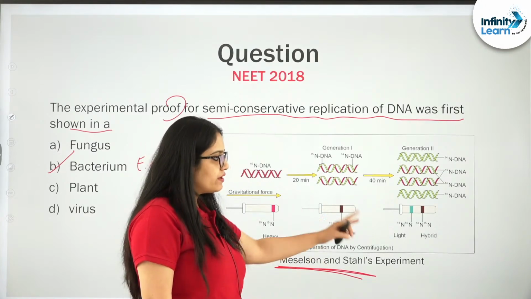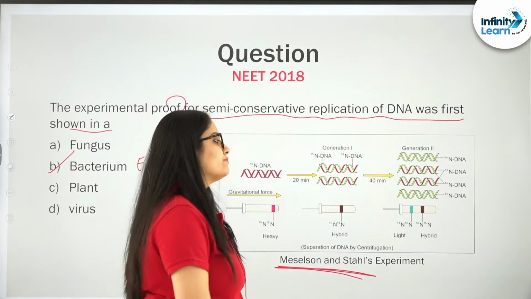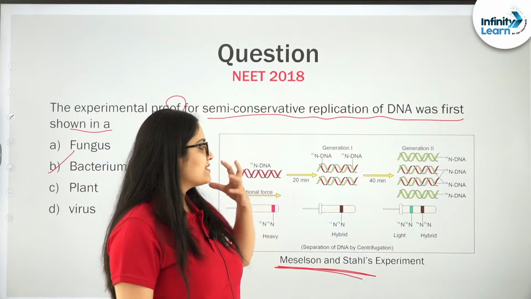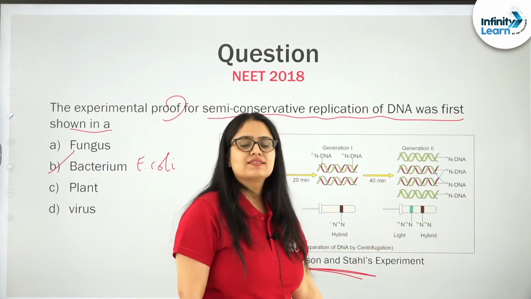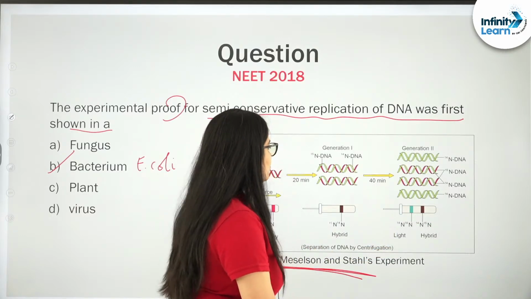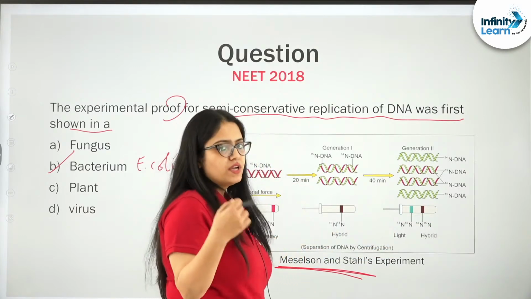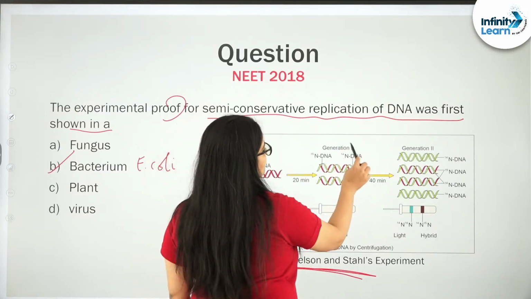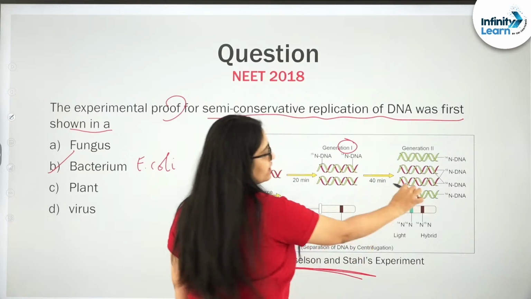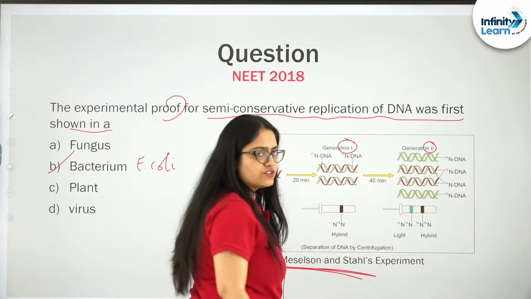And let me give you a tip on exactly how these people concluded that DNA replicates semi-conservatively. See students, this is E. coli, which takes 20 minutes for its cycle. So, in 20 minutes this is the first generation. After 40 minutes there will be the second generation, right.